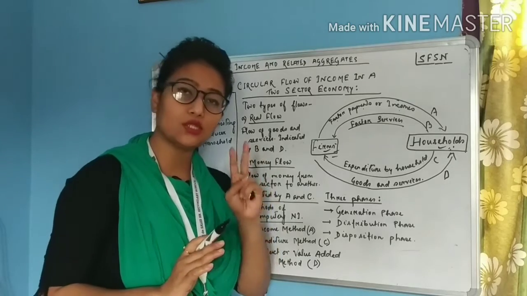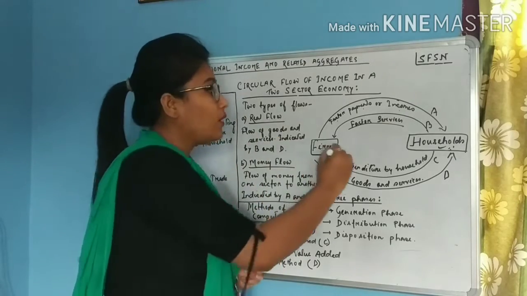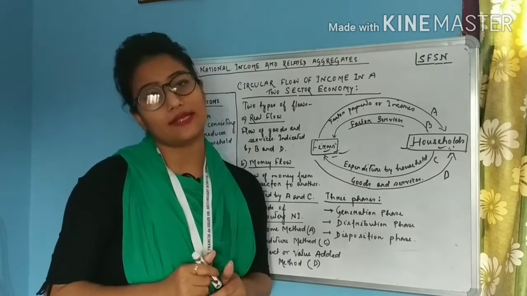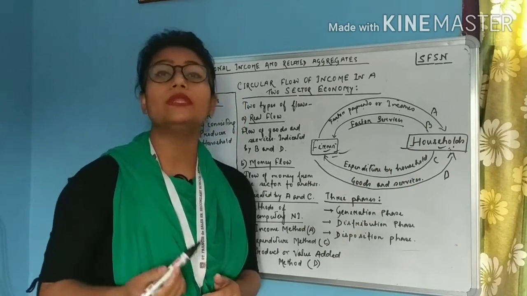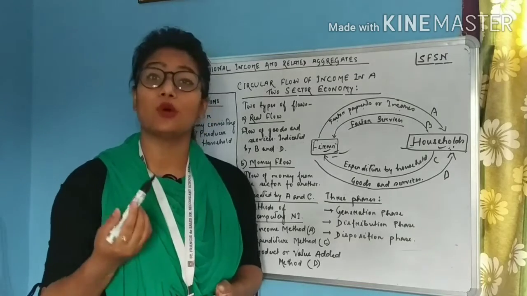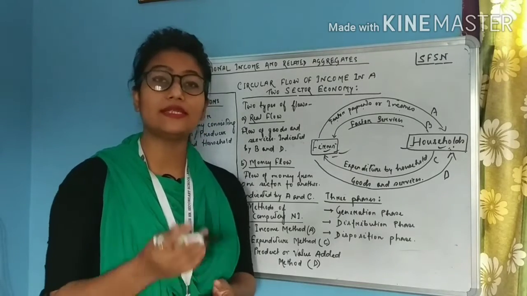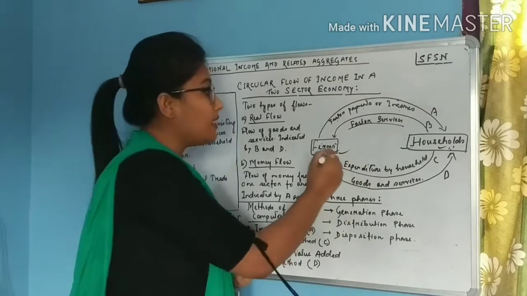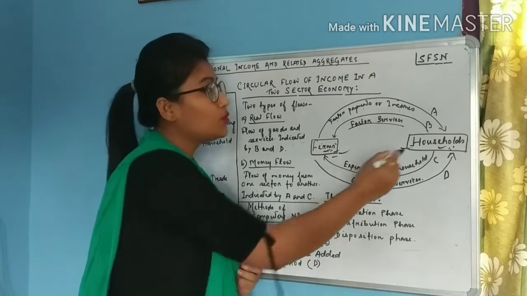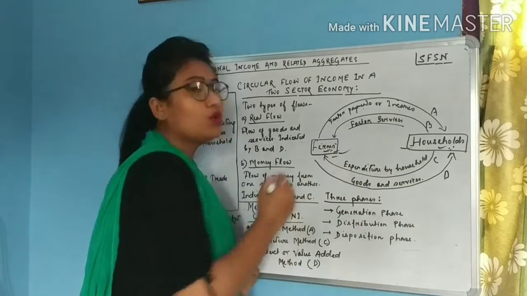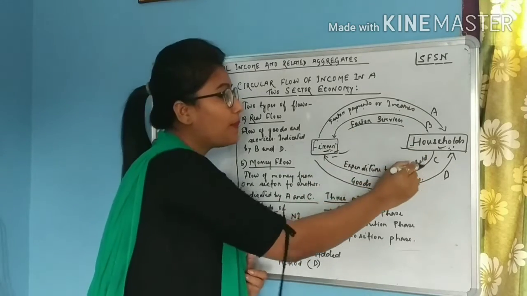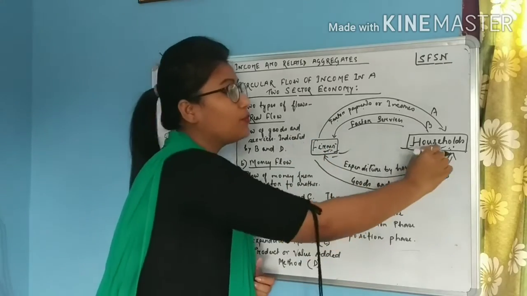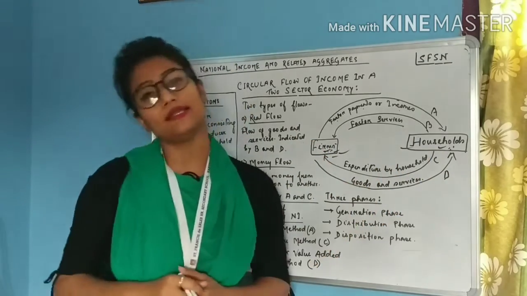all know that it is just a two-sector economy where only the firms and the households are there. There is no other sector. So what will happen? With the money that the household sector has obtained for their factor services, they will use the money to buy the goods and services again from the firms. So expenditure by the household will take place. The household will pay money to the firms, and the firms in return will provide them the goods and services.